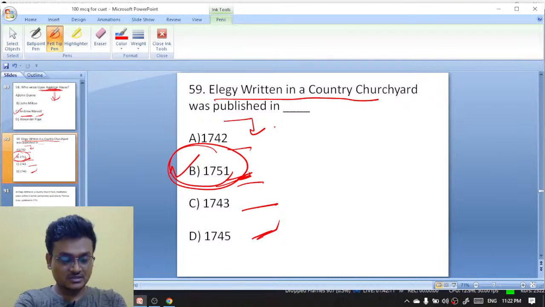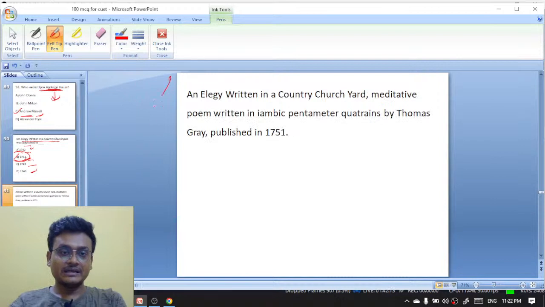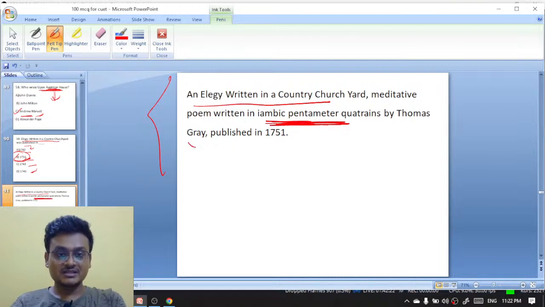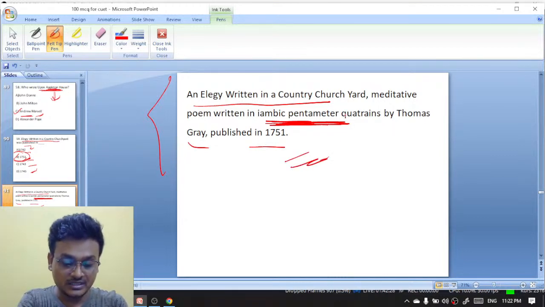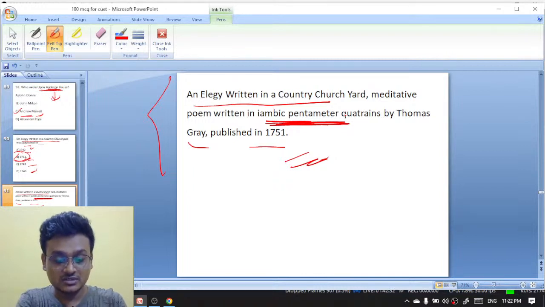Excellent. B is the right answer. Awesome. An Elegy Written in a Country Churchyard is a meditative poem written in iambic pentameter quatrains by Thomas Gray, and it was published in 1751. Exactly, everyone had an idea.